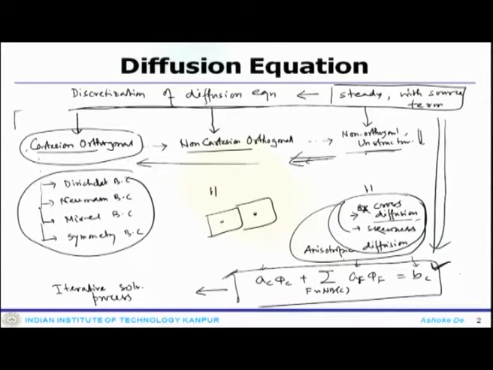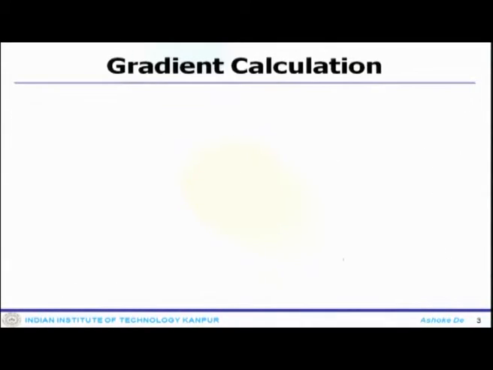Now, in all this process of diffusion discretization, one important quantity is the gradient. The calculation of gradient is very important. And why is it important?